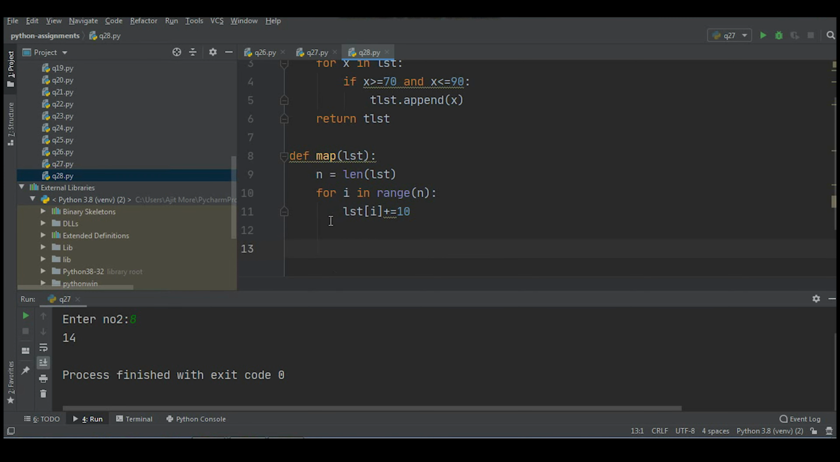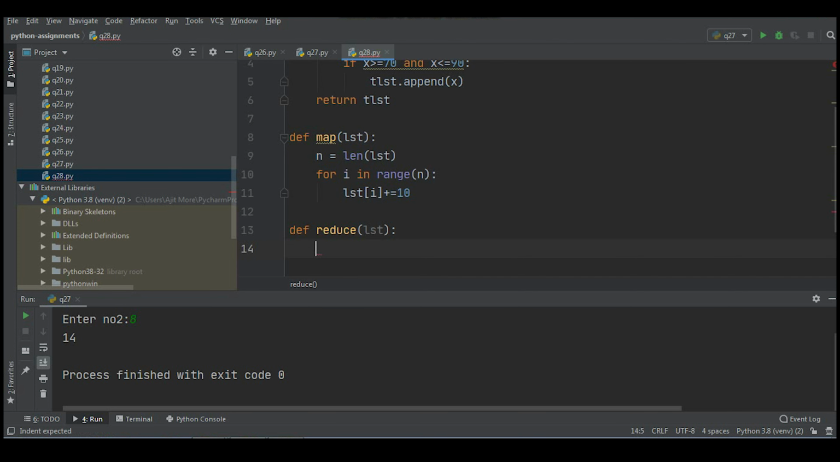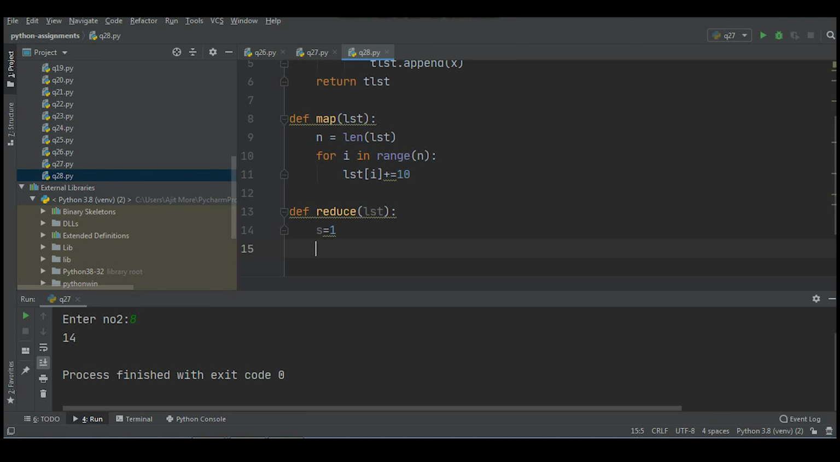Now there is no need to return it, because the list which I have passed to it is itself changed. Now next, define a function reduce. The task of reduce is to reduce all the elements of the list to one single value, that is multiplication. I'll take one sum equal to 1. Don't initialize it to 0, because everything multiplied by 0 is 0.